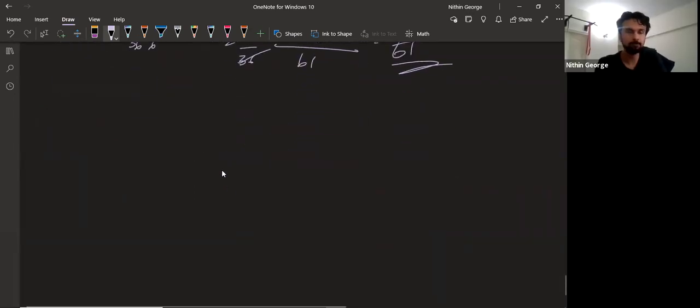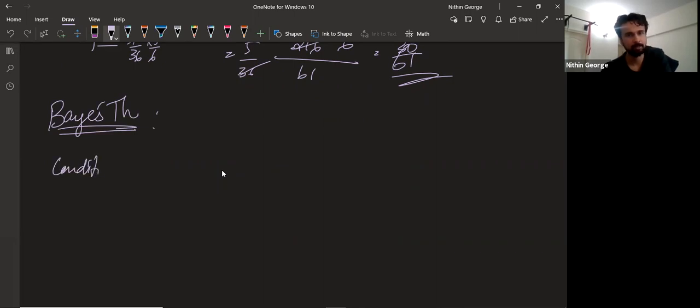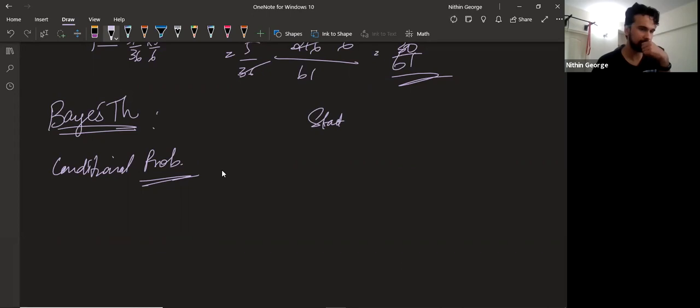Now, this is about the important part of probability. Then let's look at Bayes' theorem. For that, first you need to understand conditional probability. Where do we have conditional probability here? So for conditional probability, for Bayes' theorem, what is this?